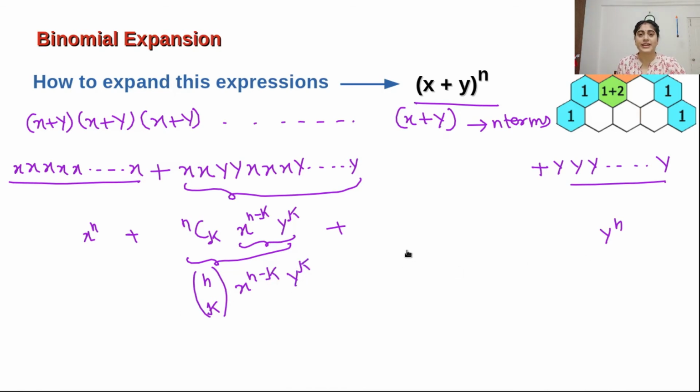So for that we can take one example. How can we make this combination? How many ways are there to make this type of combination?